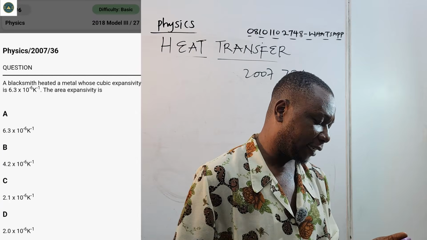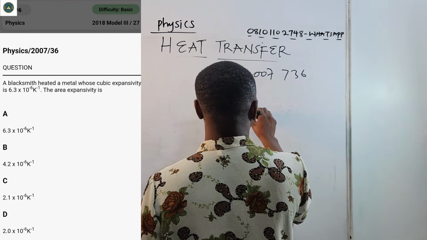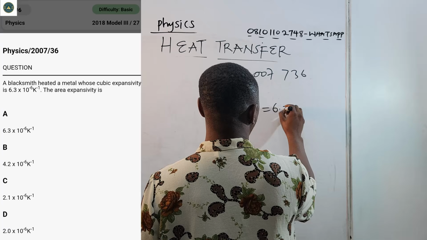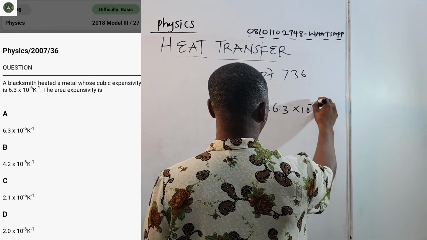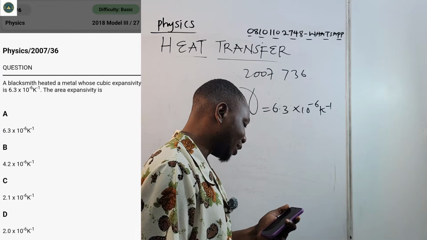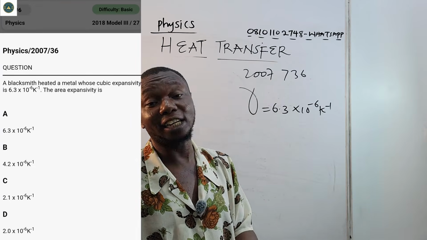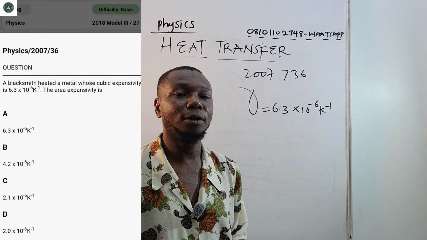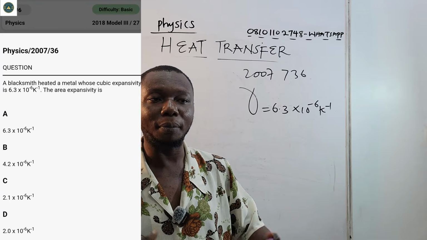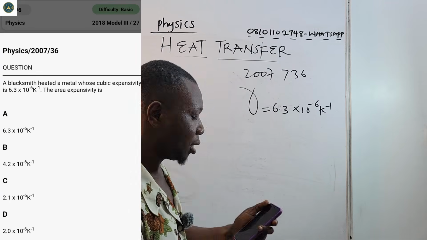So a blacksmith heated a metal whose cubic expansivity, we've done this before, is 6.3 times 10 raised to minus 6 per Kelvin. So remember that when you heat metals, they are subjected to what? Expansion. At high temperature, metals undergo expansion. But at low temperature, they come back to their normal shape as a result of what? Contraction. So we have contraction and expansion.